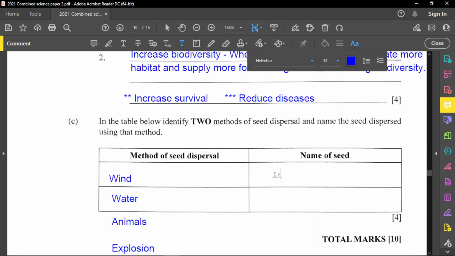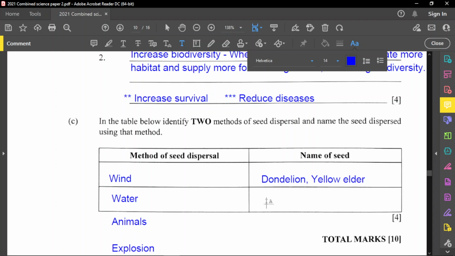So let's talk about wind. An example of a seed that is dispersed by wind here is the dandelion. All right, dandelion is a pretty simple example that most of you might generally see in your yard as well. Dandelion definitely causes seeds to disperse. The next one that is also common here in the Bahamas is the yellow elder. So the yellow elder is another plant that may disperse by wind.